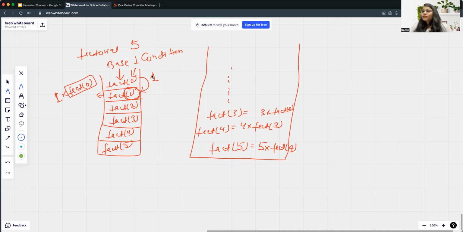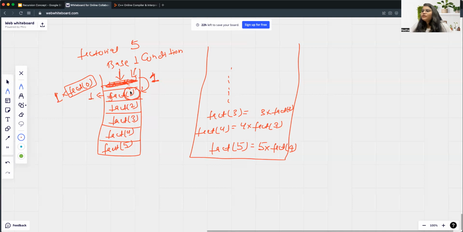As soon as a function call enters the stack, memory is allocated to it, and once it gets the return value, it will be removed from the stack. So this will be removed from the stack. Now in the stack we have 5 elements. We have solved this function: our requirement was 1 into factorial of 0, and we know the factorial of 0, so that is solved. Now the value for this level will be 1.